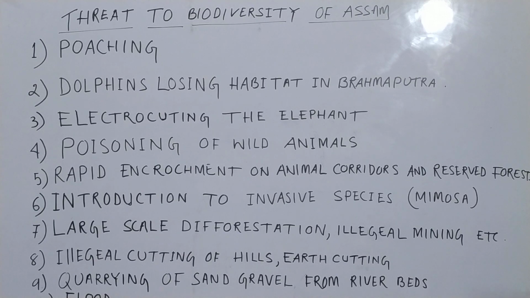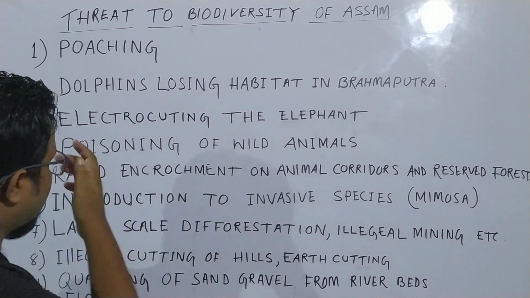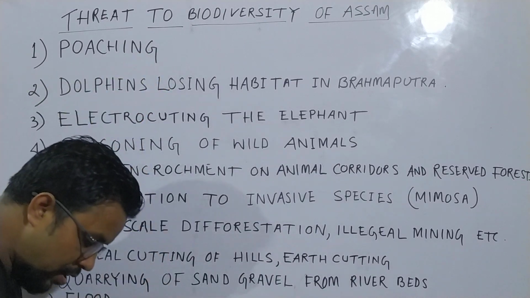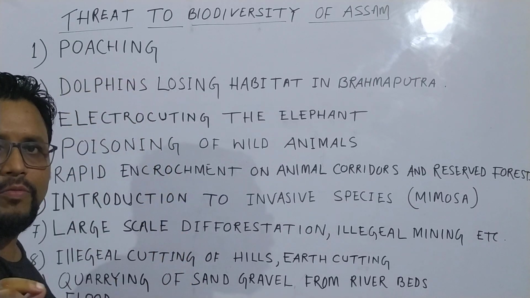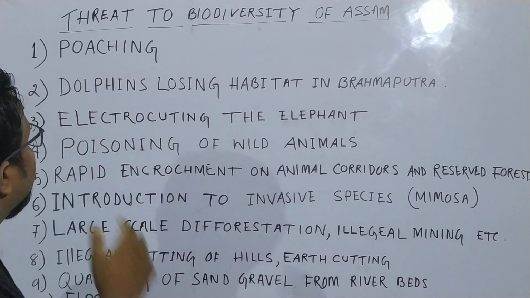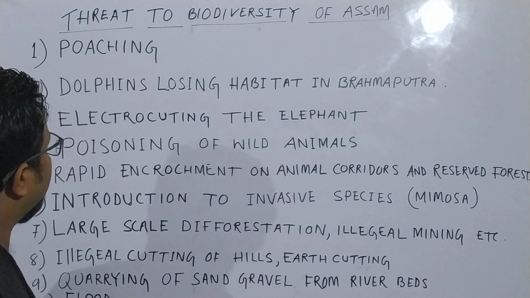Now the next topic of biodiversity: threats to the biodiversity of Assam. Number 1 point is poaching, and it is a very popular name in Assam because of rhino poaching. Rhino poaching is very common in Assam, and most of us keep hearing about it. Now, why is rhino poaching done?